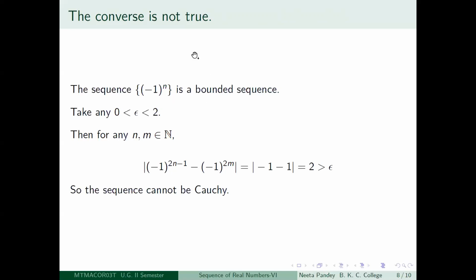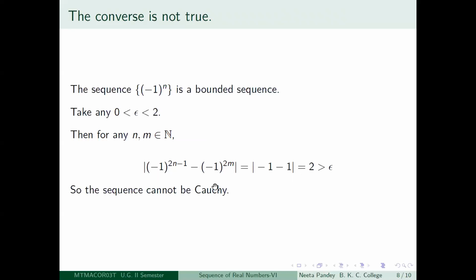The odd terms are all equal to -1, the even terms are all equal to 1. So the distance between them is going to be 1 minus -1, so that is going to be 2. I have written it in a different fashion: -1 to the power 2n minus 1 minus -1 to the power 2m. So this becomes equal to modulus of -1 minus 1, so that is modulus of -2, so that is equal to 2.